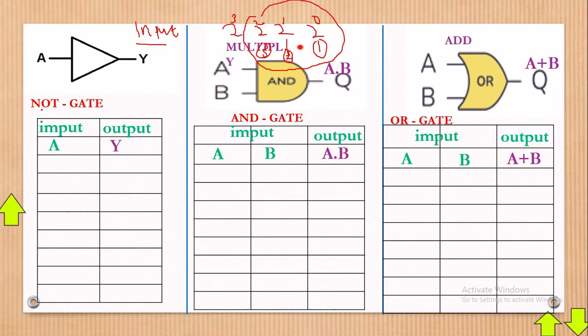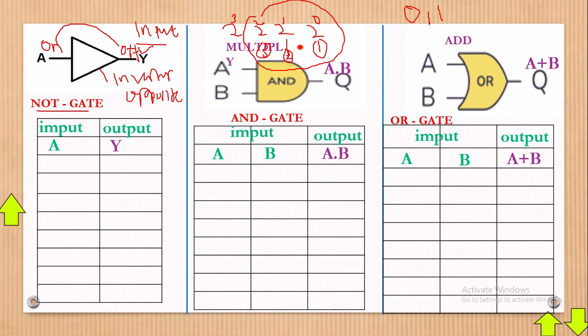Now let's look at the NOT gate. What you must know is that it behaves like an inverter. In fact, this NOT gate is an inverter, or it gives what we call the opposite. Remember we are talking about zeros and ones. If you switch on a switch at A, the other side will be off. That's what we mean by an inverter. It gives the opposite. The opposite of on is off.